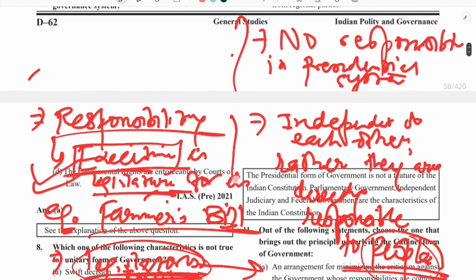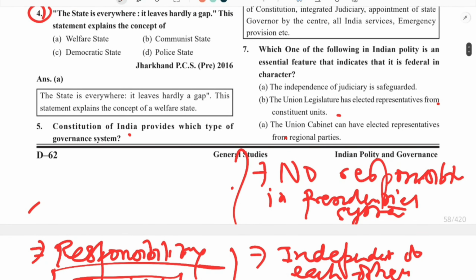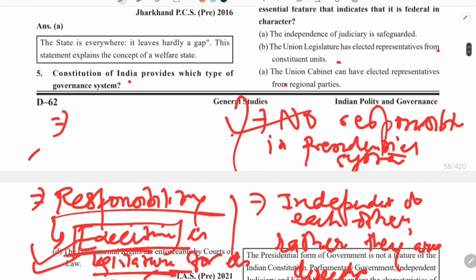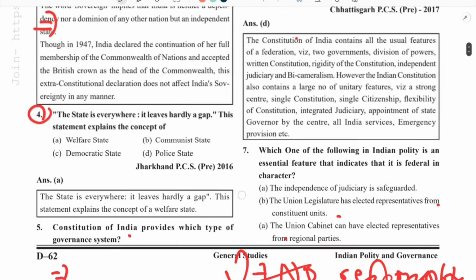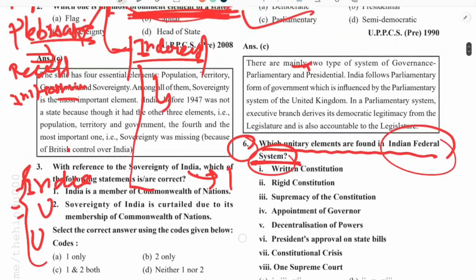So in these two senses we can say why the parliamentary system is called responsible government, and we can say that they have some kind of intermixing between both executive and legislature. While in the presidential system, we know that there is no responsibility and there is no intermixing. There is a clear-cut separation between both executive and legislature. So this is the basic difference between both types of government. Now I think you must have understood this concept, so we can easily solve the question.